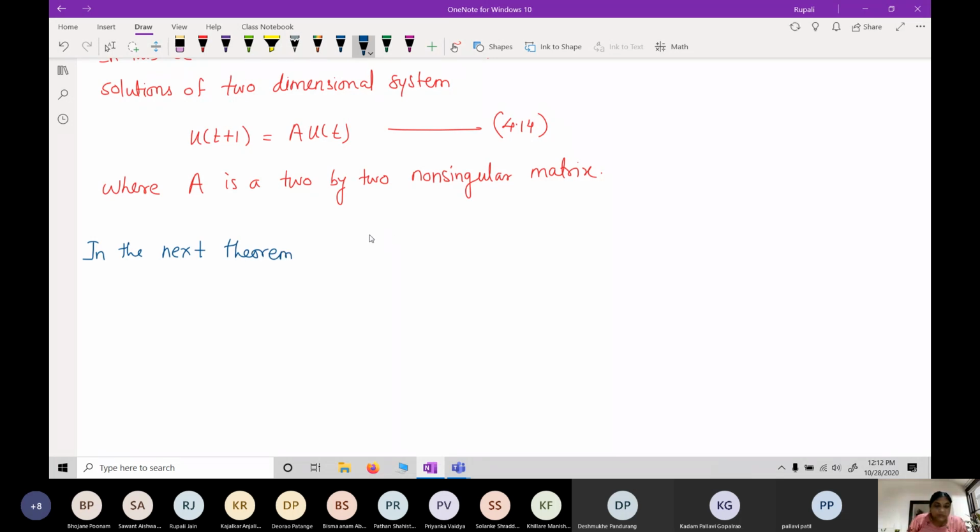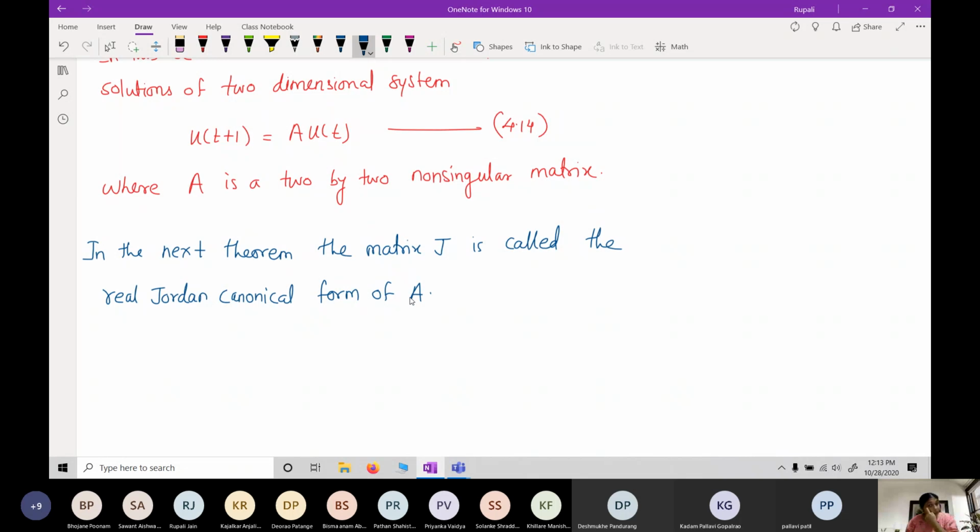The matrix J is called the real Jordan canonical form of A.